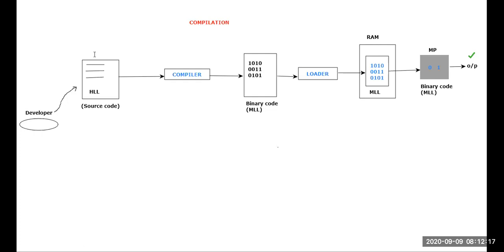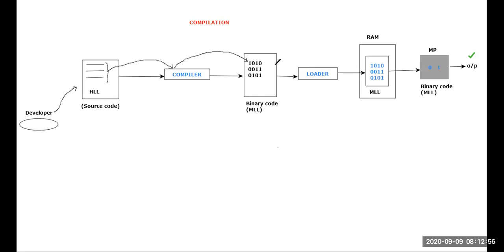Listen carefully. All right, now how many lines of high level language code is there? If you just look at this thing, how many lines are there? Please tell me how many lines I have written. I don't think I have written 3 lines of code, but like this 100 lines of code will be there. It might be 1,000 lines of code. It might be 10,000 lines of code. All this high level language code will be taken in a single shot. Single shot means completely it will take that high level language and it will produce this machine level language code in a single shot, not one by one. Is that fine?